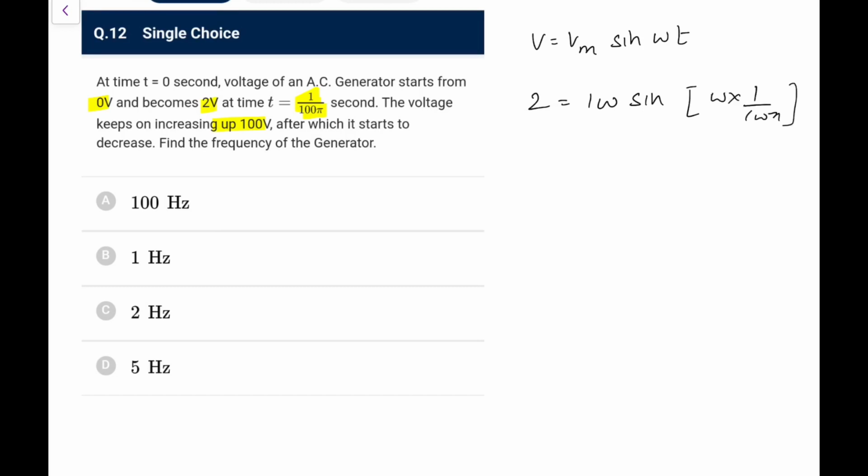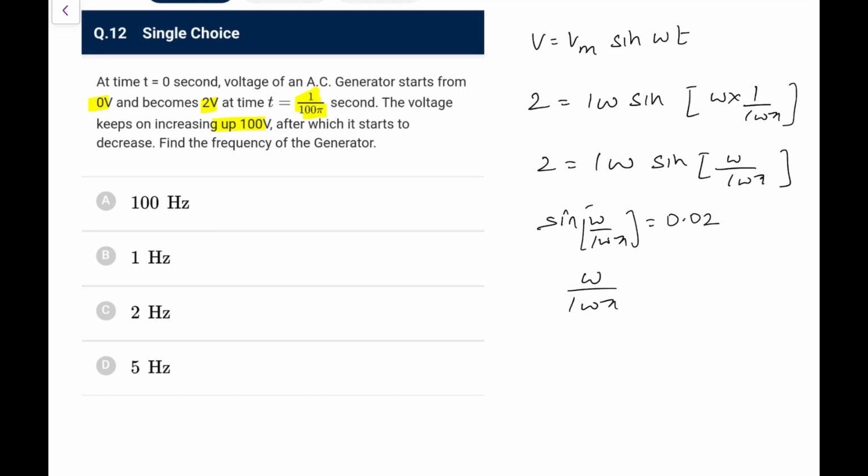So 2 is equal to 100 sine of omega by 100 pi. So sine of omega by 100 pi is equal to 0.02, which is very small, so I can write sine theta as theta. So omega upon 100 pi is 0.02, so omega comes out as 2 pi. So time period is 2 pi by omega, which is 2 pi by 2 pi, that is 1 second. That means frequency will be 1 hertz. So go for option B here.